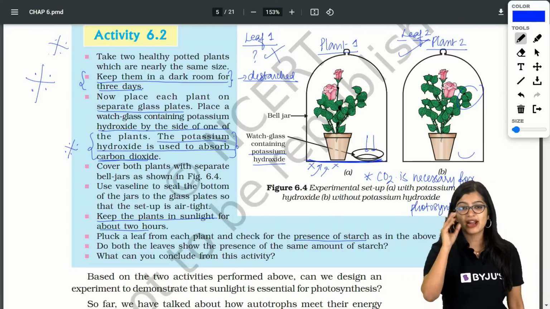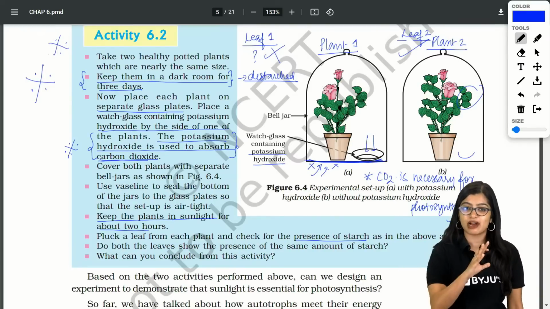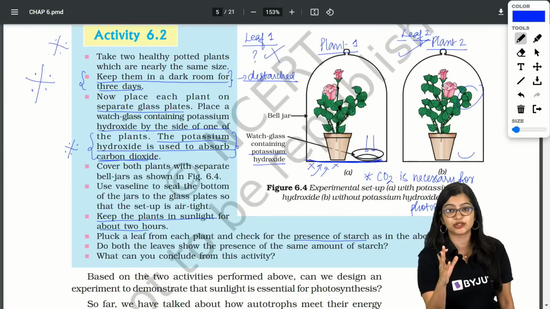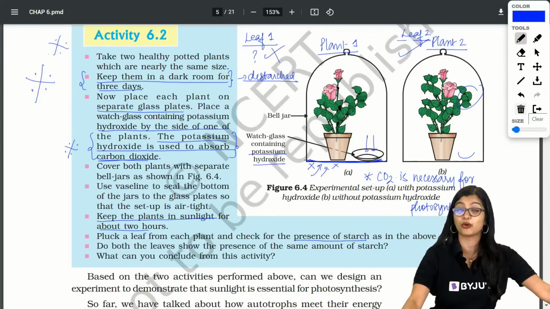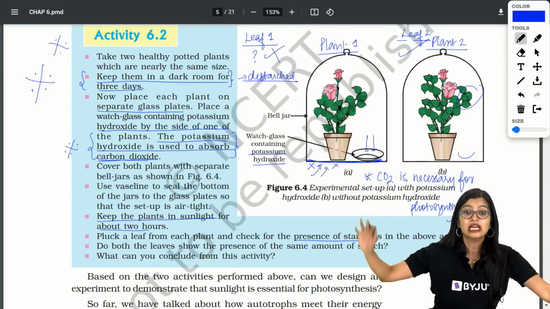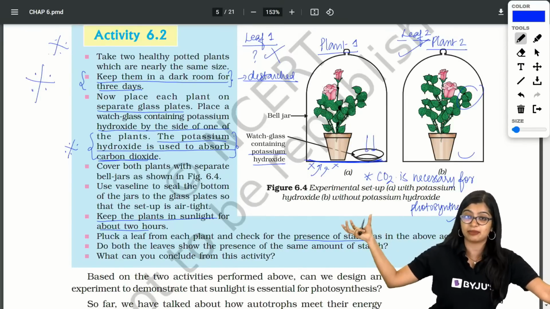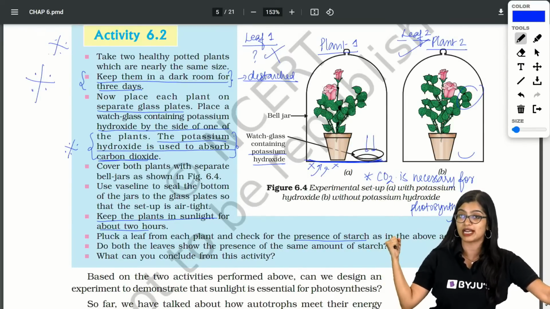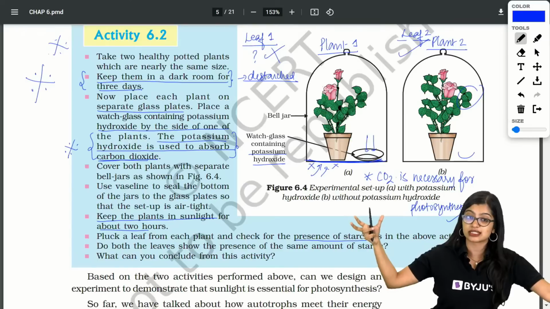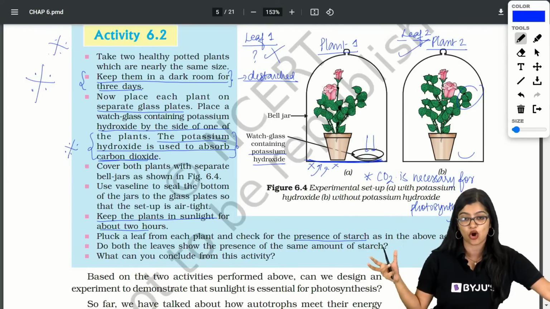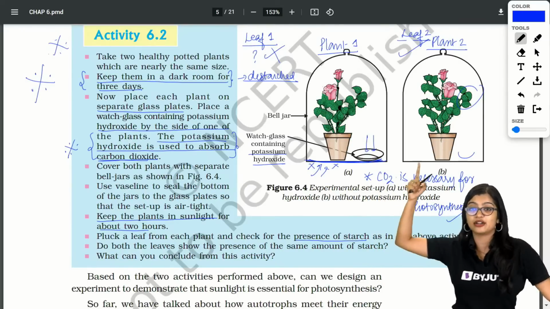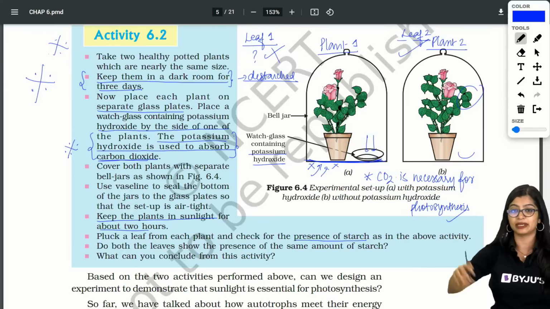Okay, so now quickly telling you, in 6.1 we did it with the variegated leaf. In 6.2 we have taken potassium hydroxide. In this particular one, we have kept potassium hydroxide inside a bell jar to absorb all the carbon dioxide, and we know that photosynthesis will not happen if carbon dioxide is not there. But on the other hand, the control has carbon dioxide present.